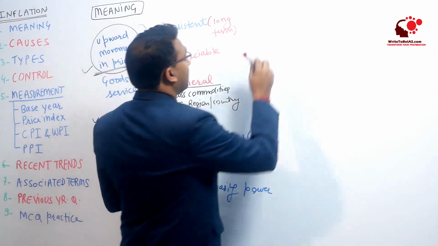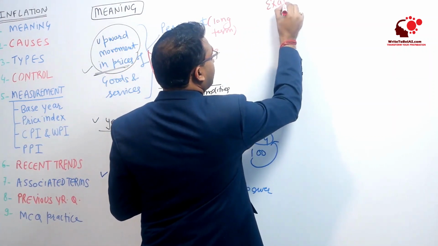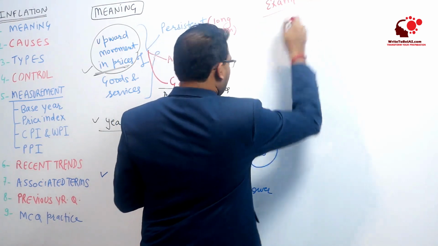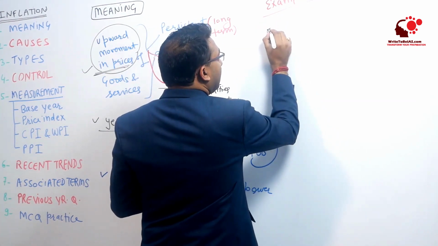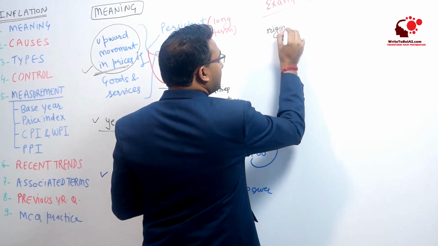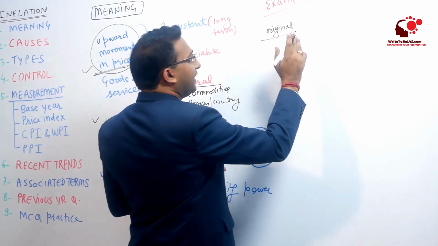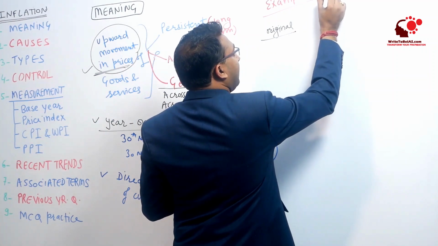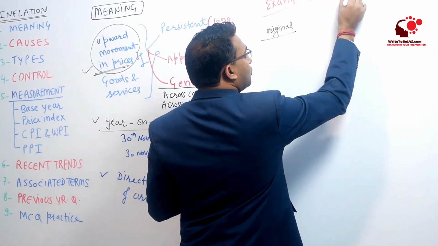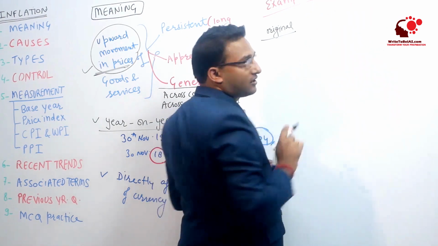Let us see an example. In the original case, let us suppose there is a person, Mr. A, and Mr. A has rupees 60 in his pocket.